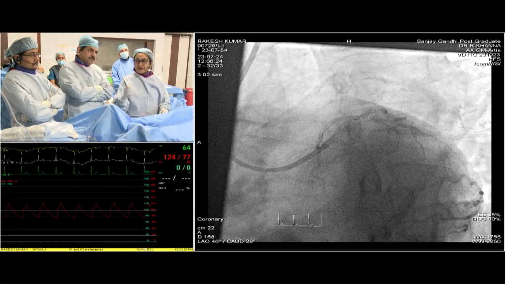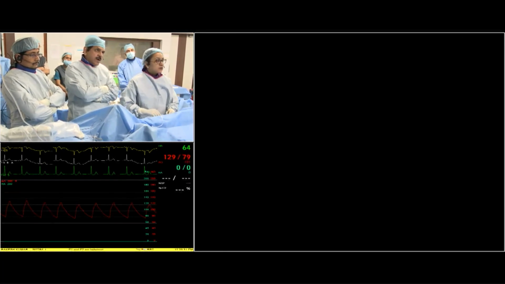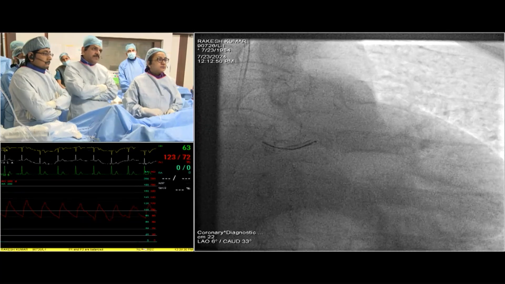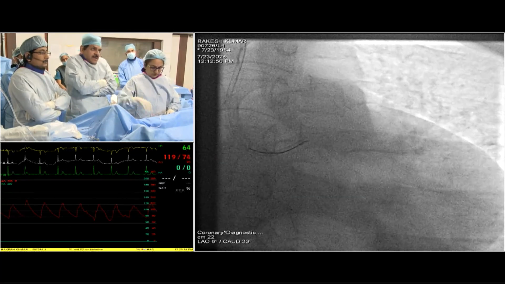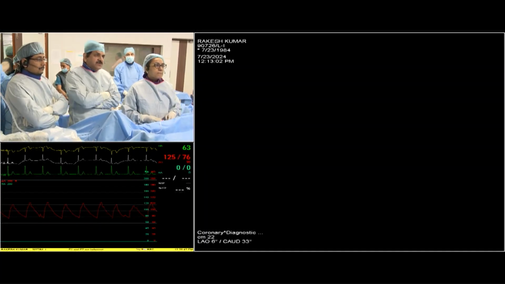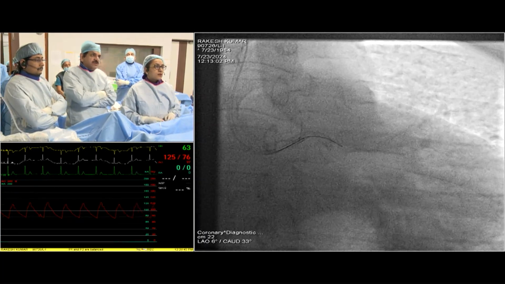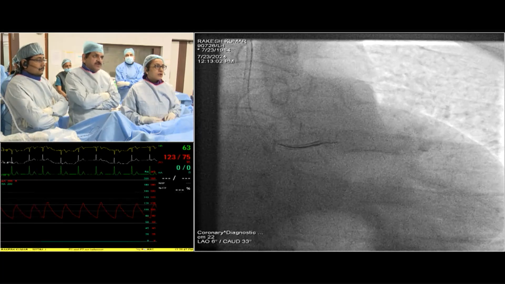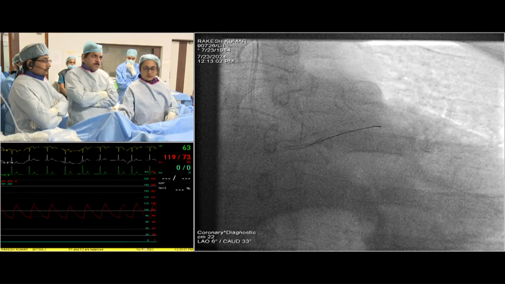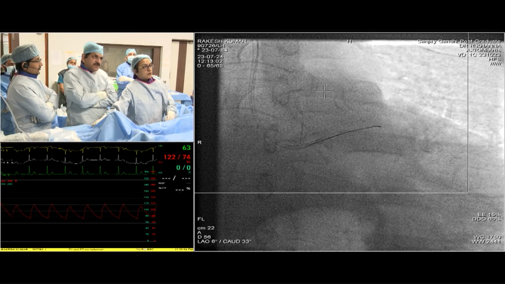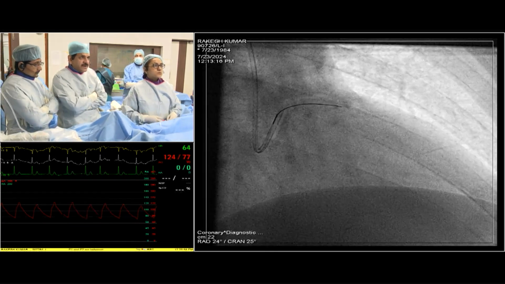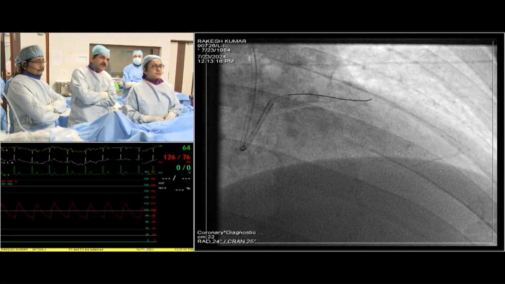Before pre-dilatation, we want a good OCT image. Dr. Ankit and Dr. Rupali, the problem is that the proximal segment is ectatic. We have to take care and know what exactly it is, because there are high chances of restenosis in ectatic segments. Also, we have to clearly demarcate the landing zone, especially in the ectatic part, because once you stent the ectatic segment, you have to be sure whether it is well apposed or not.